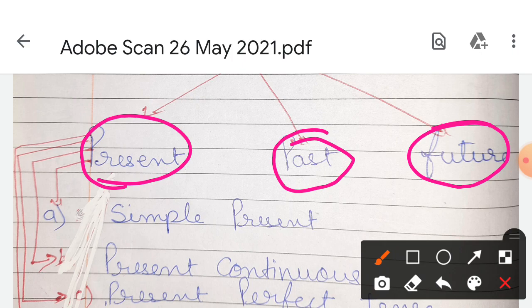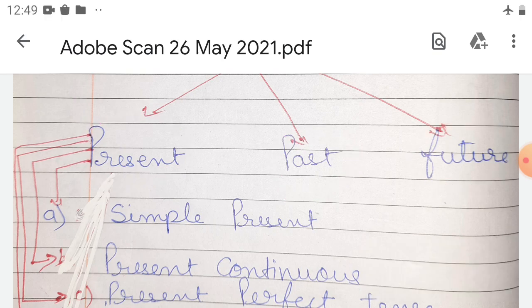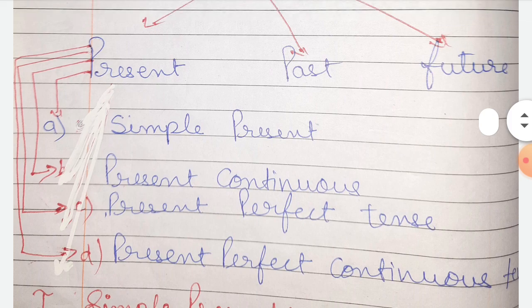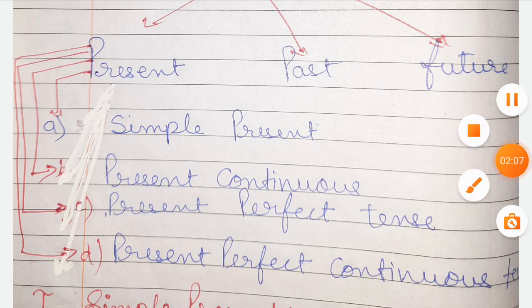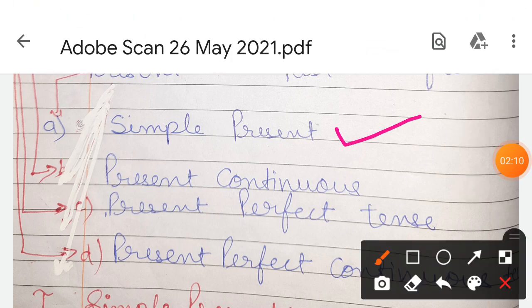Present is a tense in which the action is happening now, and past is the action which happened, which has been completed. The action which will take place in the future is called the future. Okay, so present tense is again divided into four parts: simple present tense, present continuous, present perfect tense, present perfect continuous tense.